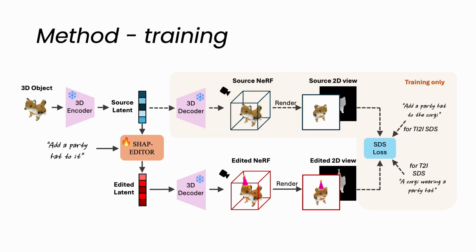The question is how we can train such a network. Inspired by DreamFusion, we try to distill knowledge in 2D editors into a 3D latent network. Given a 3D object, we encode it into a 3D latent and feed it into our SHAP-EDITOR network to get an edited latent. This edited latent and the original latent are then decoded into NeRFs. These NeRFs are then rendered with the same viewpoints. At last, an SDS-like loss is applied for supervision.